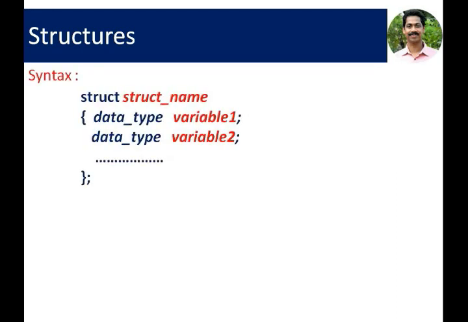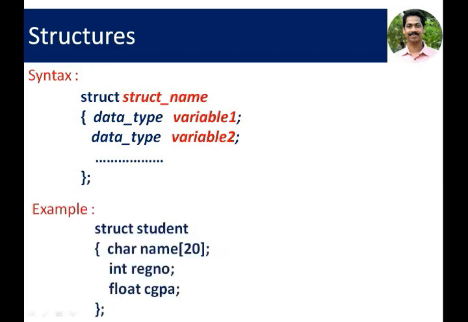The syntax of the structure definition is struct, structure name, then within brackets data type variable 1, data type variable 2, etc. Any number of variables can be given inside the structure. Each variable is called a structure element. The structure name becomes the new data type. This is an example for a student structure declaration.